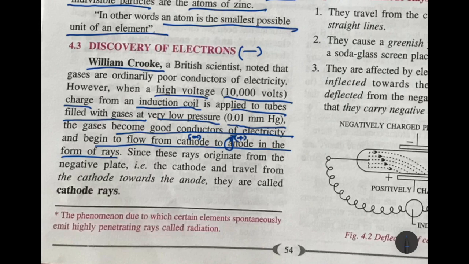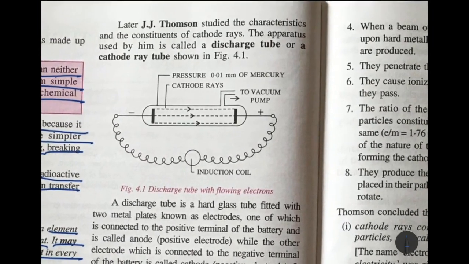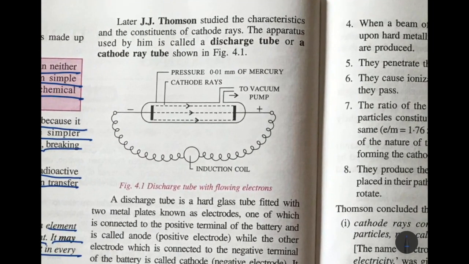Since these rays came from the negative plate, the cathode, and traveled from the cathode towards the anode, they were known as cathode rays. So William Crookes called it cathode rays. Later, the same experiment was done by J.J. Thomson. He started studying the characteristics and constituents of the cathode rays, and he made an apparatus known as a discharge tube or a cathode ray tube.